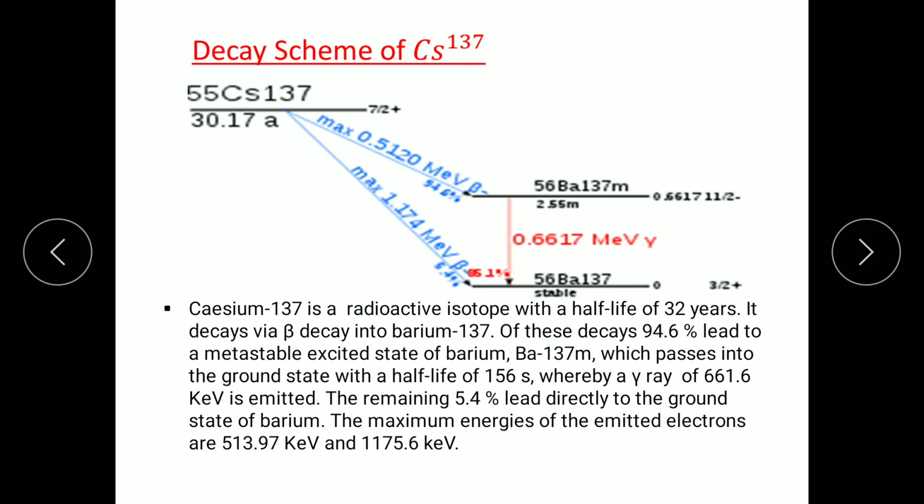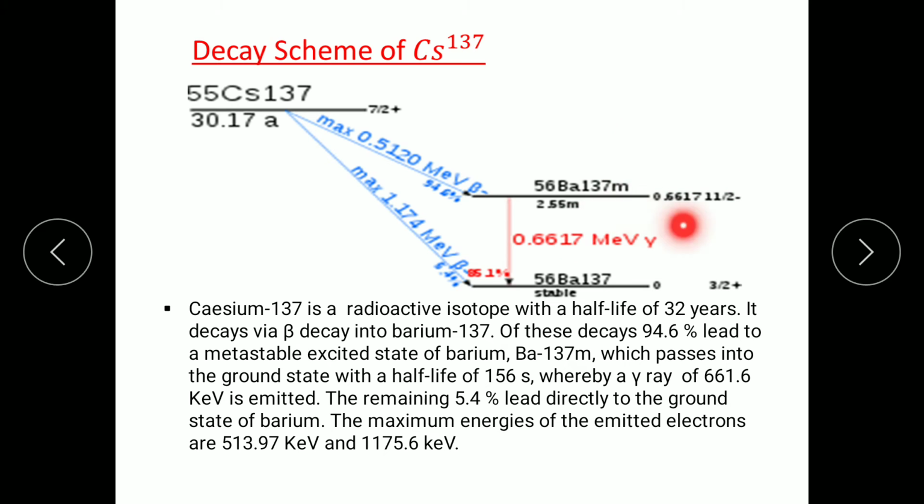That we will study in the next lecture. Now see here, when we fill the nucleus energy levels of cesium 137 using the shell model, we get this spin and parity. Now see here, cesium 137 energy level, and from that energy level, by emitting beta minus decay, it comes to the excited state of barium, a metastable excited state.